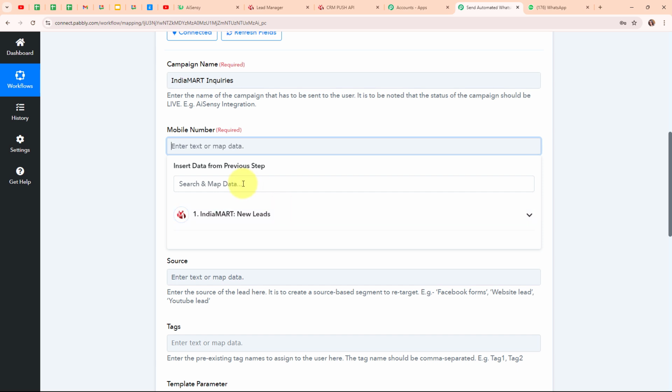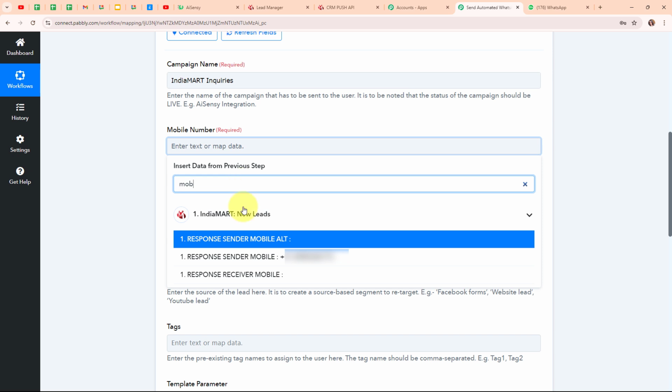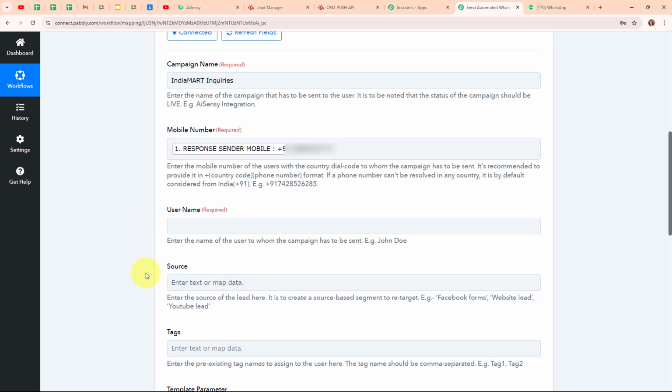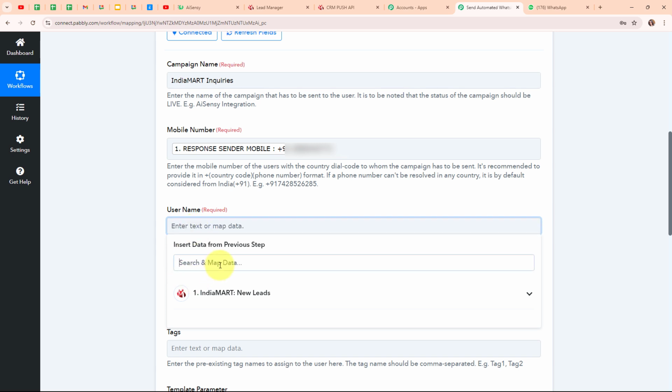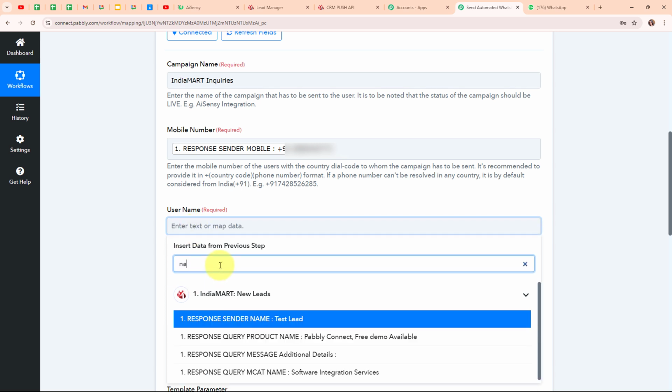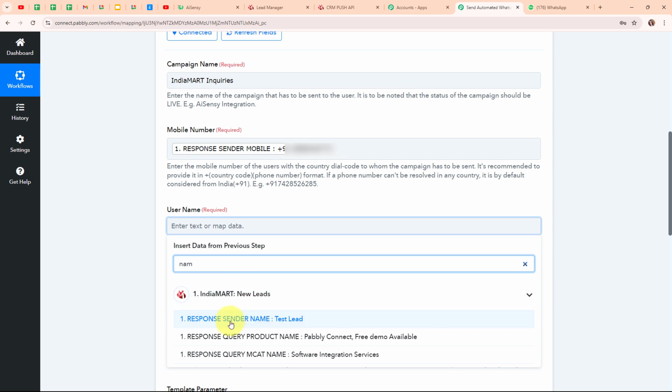So I'm going to map my lead's phone number. So for that I'm going to search for the phone number. So this is my lead's phone number. Moving forward, and then here it is asking me for a user name. So I'm going to map my lead's name. So for that I'm going to search for my lead's name. So this is my lead's name.